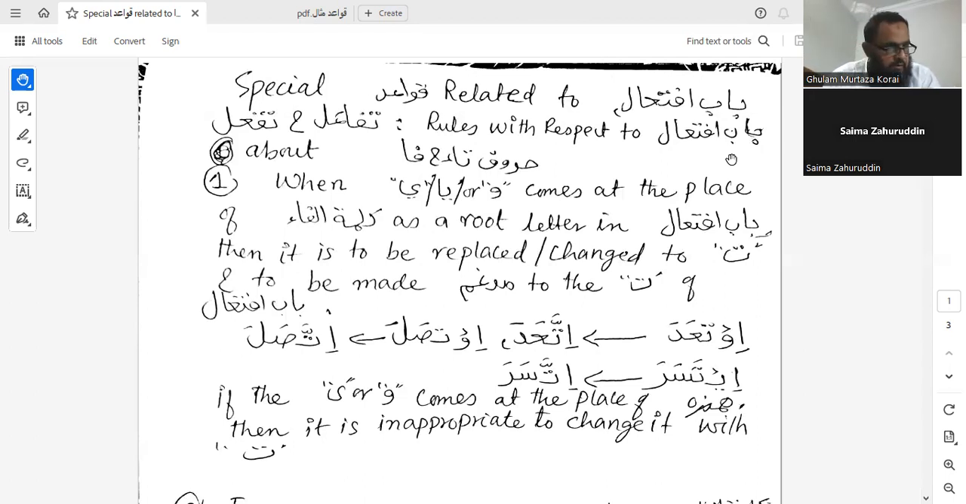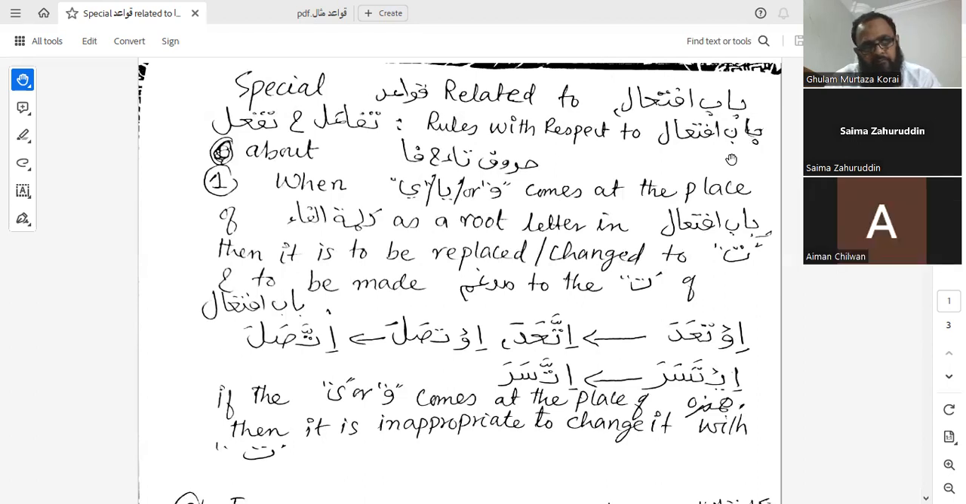Now we are going to start our qawaid. They are special qawaid related to Babu Ifti'al, Tafa'ul and Tafa'ul. So, brother Ayman, my question is that these three abwab are from what family of verb? They're from Thulathi Mazid Fi. Okay. So we are now going to start the rules with respect to these three chapters.